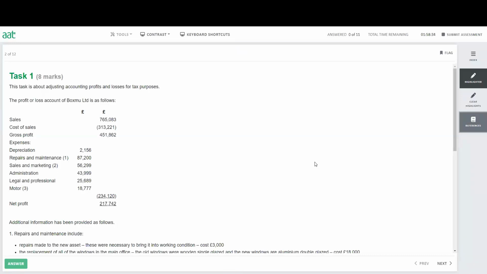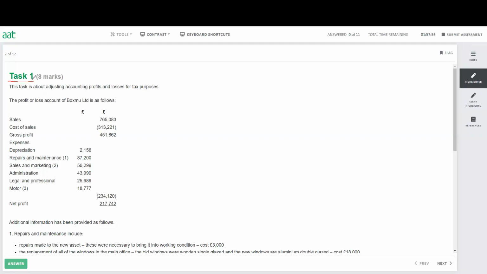All right, let's read our first task, task 1 for 8 marks. As I said, the first question will be from the adjustment for the corporation tax. So in the book, we'll have a table. This table will tell us which allowable expense we have for the corporation tax adjustment, which one is not allowable expenditure. So it's very important to identify some expense is allowable expenditure, some expense is not allowable expenditure. And you try to remember it, because in the exam, we need to know what it is.